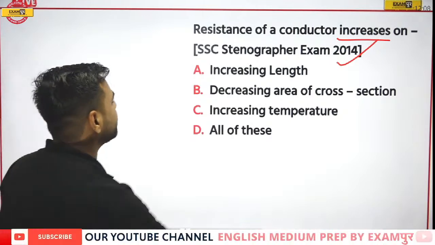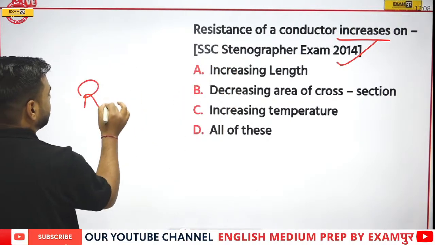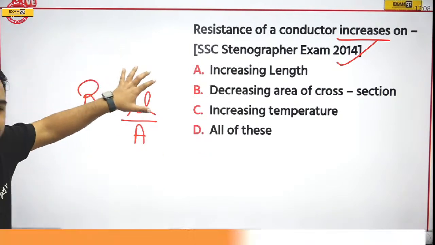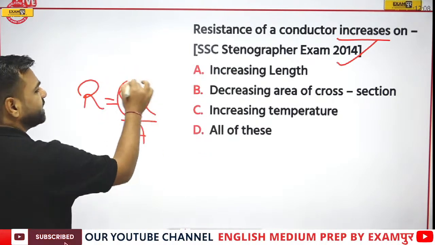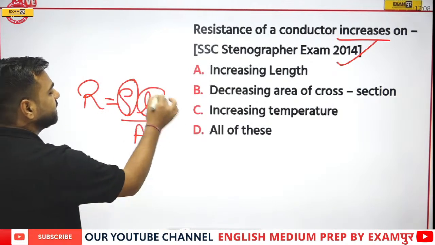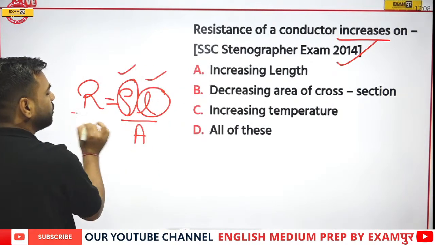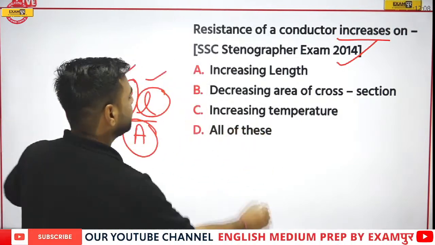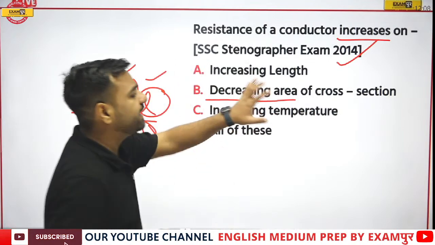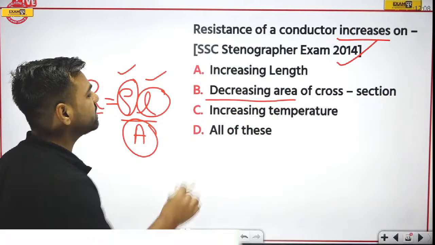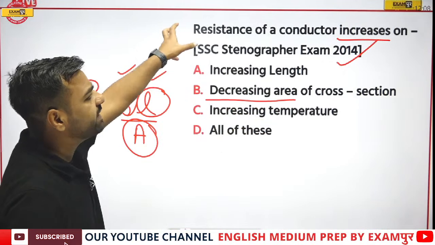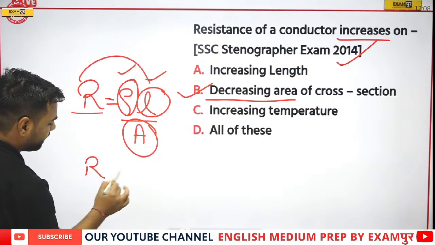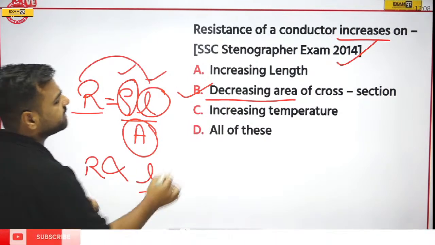So we have D. That's right. See, whenever we talk about resistance, we know that it is rho L by A, right? So let's try to relate it. Rho is resistivity, and L is length. If I increase them, your resistance is going to increase, but it will decrease upon the increase in area. So decreasing the area of cross section will increase the resistance. That's true. Resistance is directly proportional to the length, so if length increases, resistance will also increase.